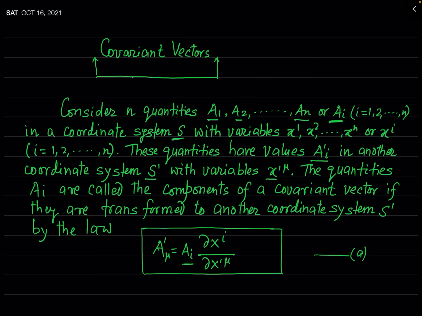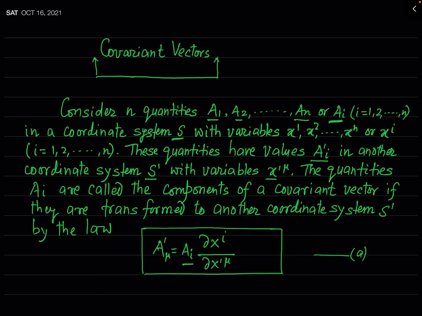So you have to take the partial derivative of the independent variables of the S coordinate system, that is xi, with respect to the independent variables in the coordinate system S prime, and then we multiply the components of the covariant vector in frame S, and then we get the components of the covariant vector in frame S prime.